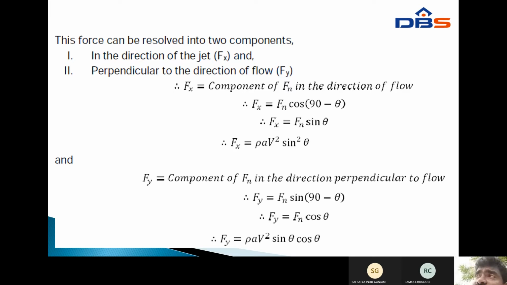Next, the F_y component. F_y equals the component of F_n in the direction perpendicular to the flow. Therefore, F_y equals F_n sin(90 minus theta), which equals F_n cos theta. Substituting the F_n value, rho a v squared sin theta, F_y equals rho a v squared sin theta cos theta. So in this inclined plate, the F_n, F_x, and F_y values are all calculated.